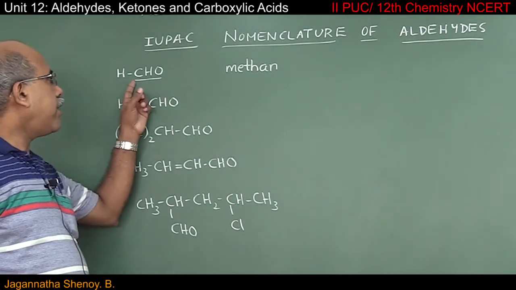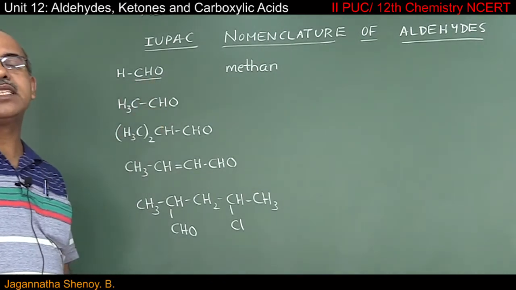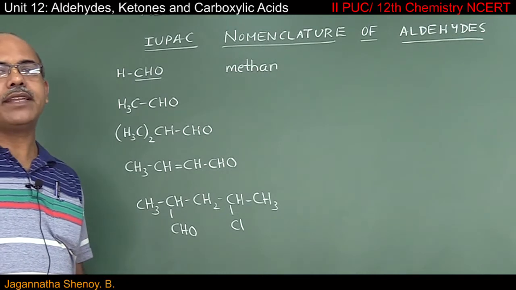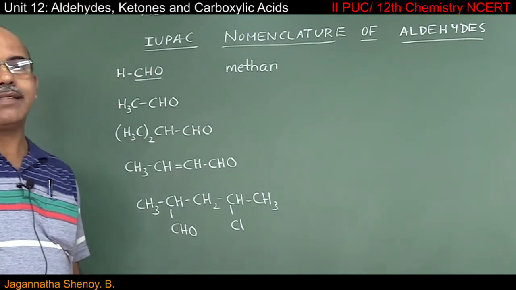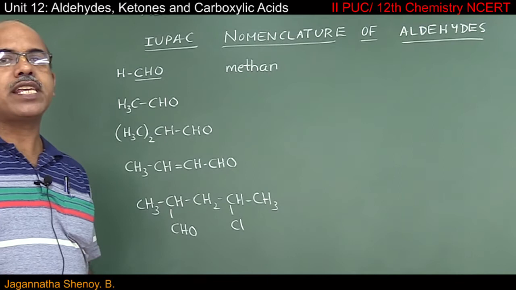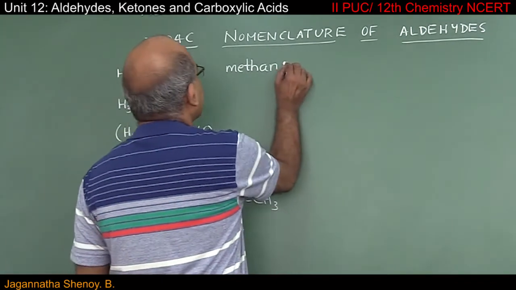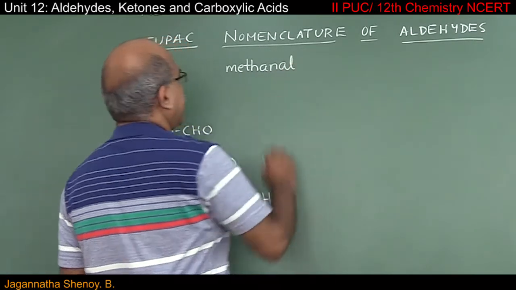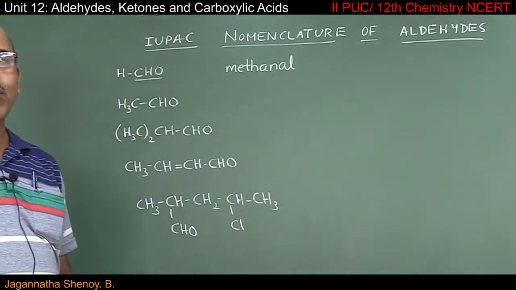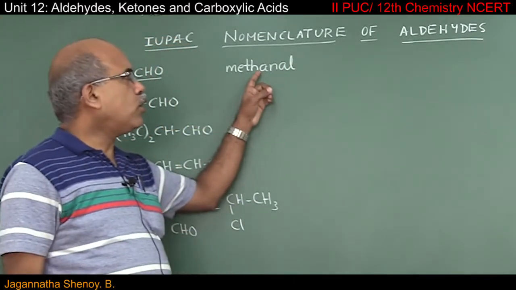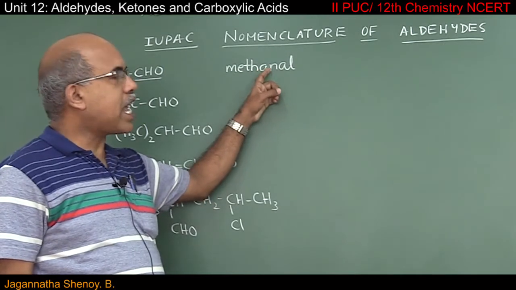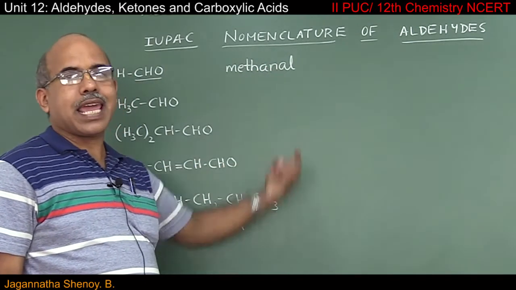And we have a CHO, which is the principal functional group present in the molecule. And the secondary suffix for the CHO functional group is al. So it is methanal. The rule here is, actually you should have written it as ane, then al.